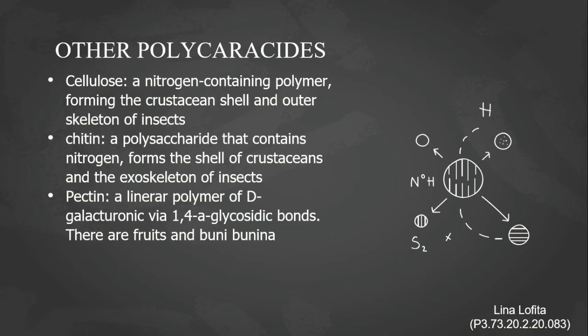Cellulose, a polymer forming the cell wall of plants. 2. Chitin, a polysaccharide that contains nitrogen, from the shell of crustaceans and the exoskeleton of insects. 3. Pectin, a linear polymer of galacturonic acid via alpha-1,4 glycosidic bonds.